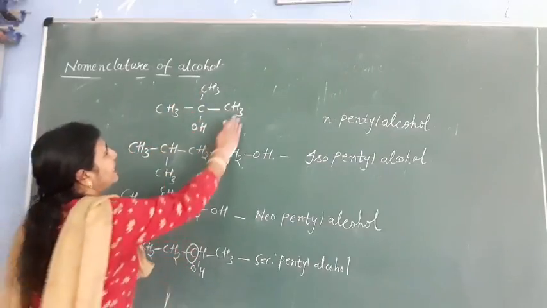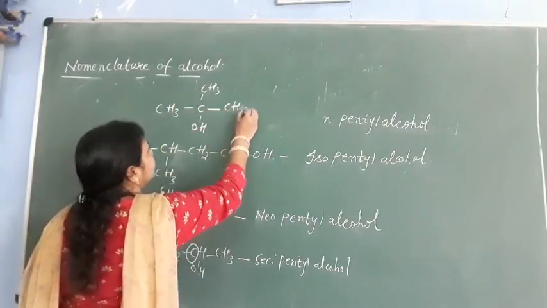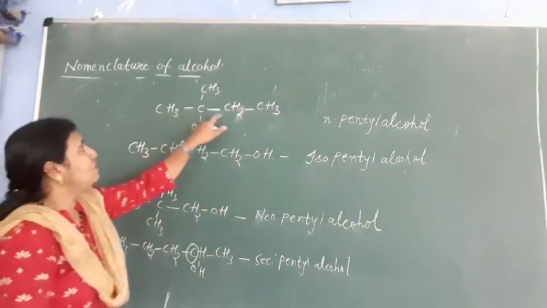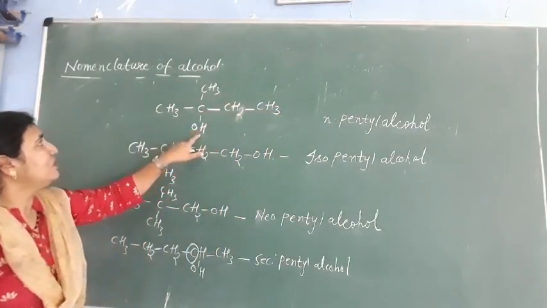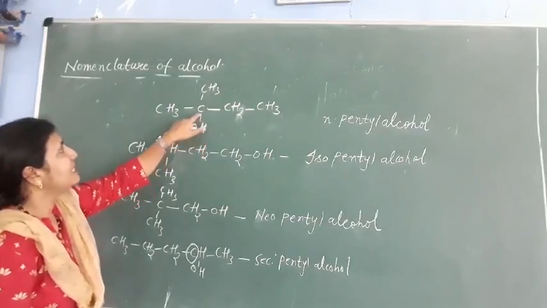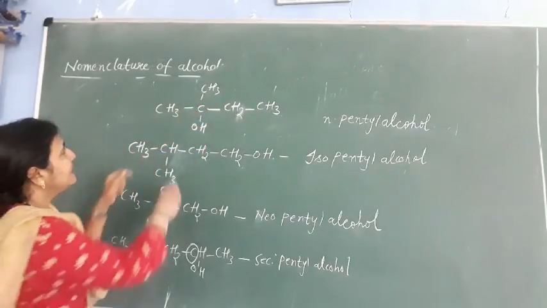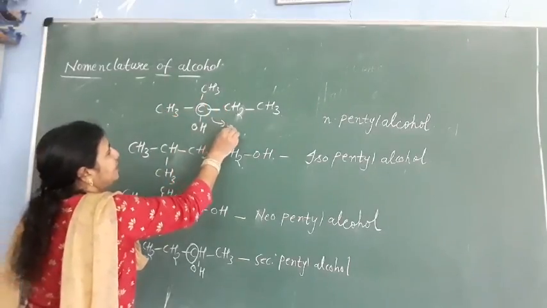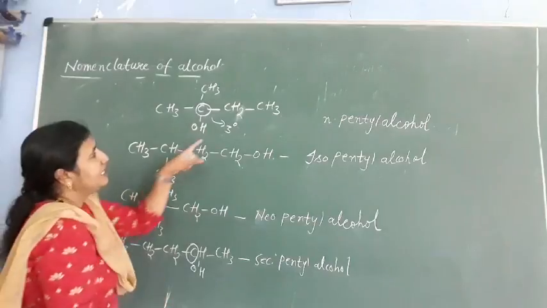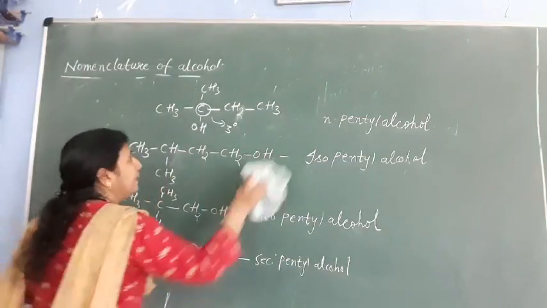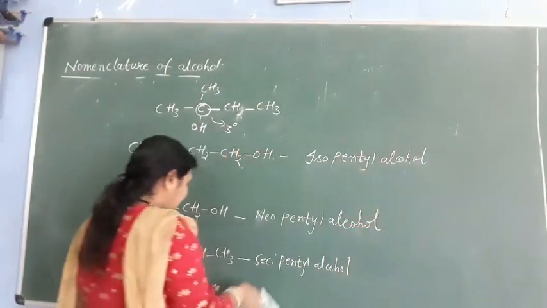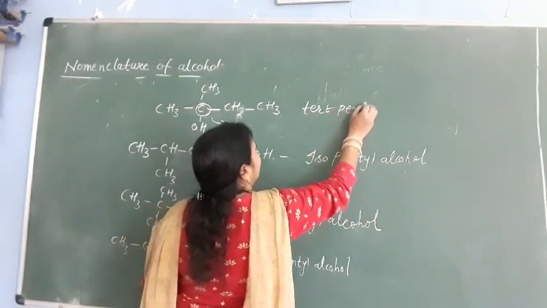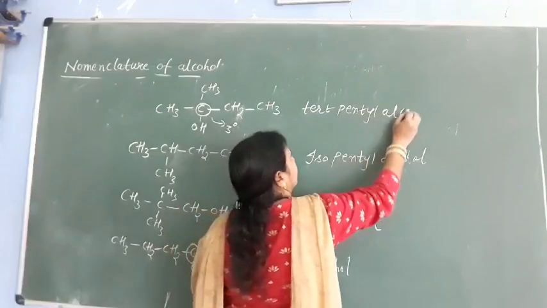If you want to make it pentyl, it is CH2 here and CH3 here. So total 1, 2, 3, 4 and 5. Now this OH group is attached to the tertiary carbon. This carbon is attached to the other 3 carbon atoms. That's why it is called a tertiary carbon. And the name will be tertiary pentyl alcohol. Tertiary pentyl alcohol.